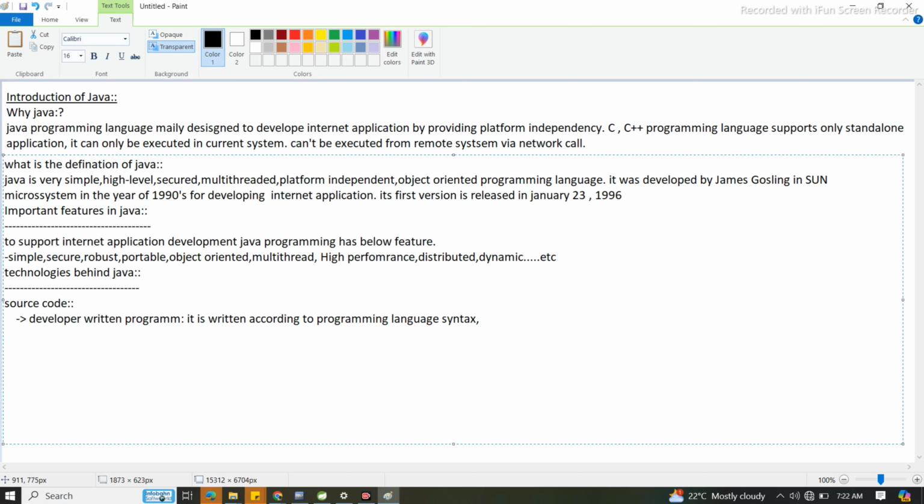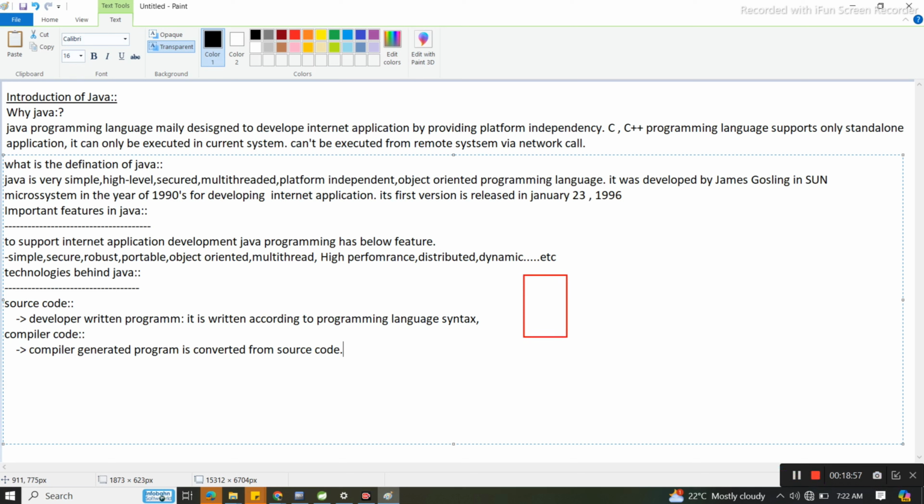Then the next technology. What is that? Compiler code. What is this compiler code? Compiler code is nothing but compiler generated code, a generated program converted from source code. You understood or not? Now see here, let me draw a diagram.